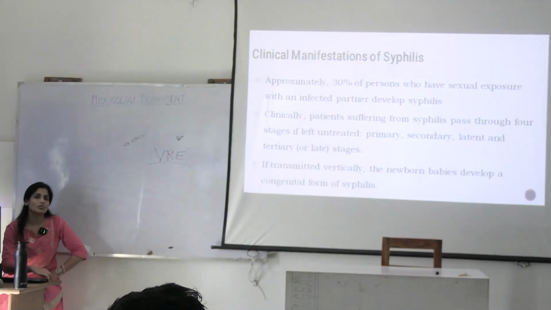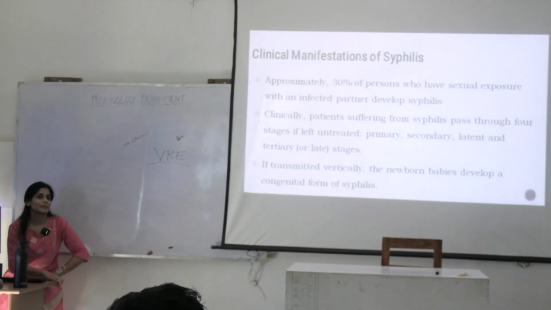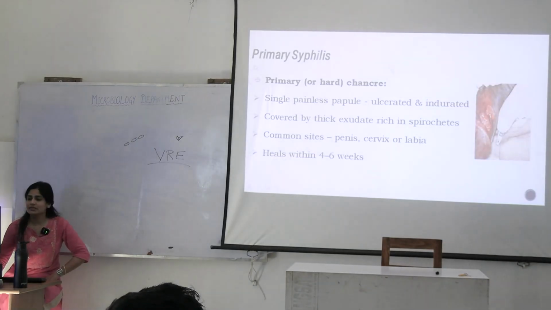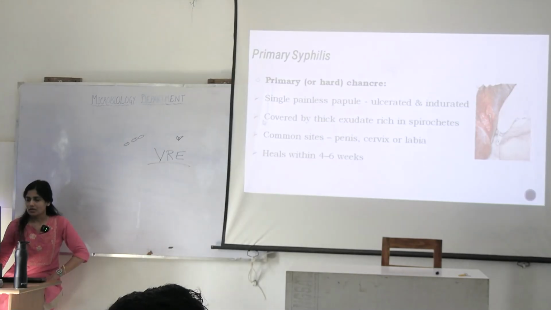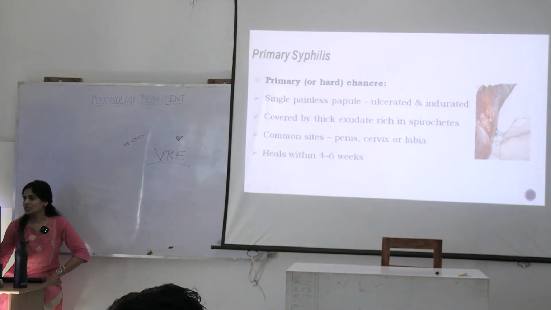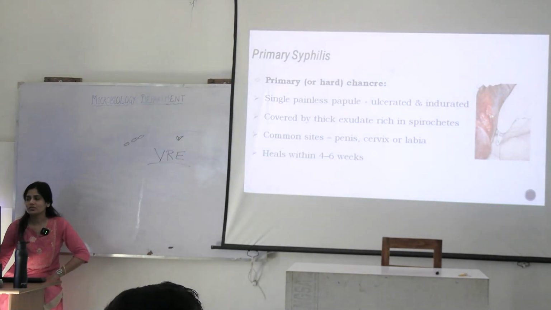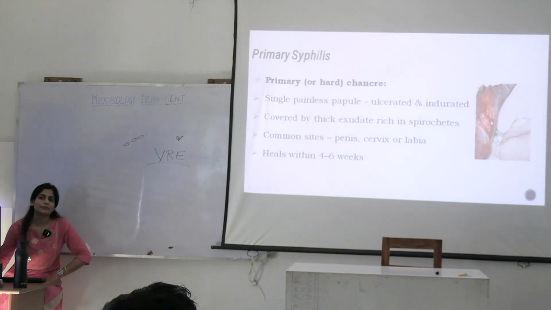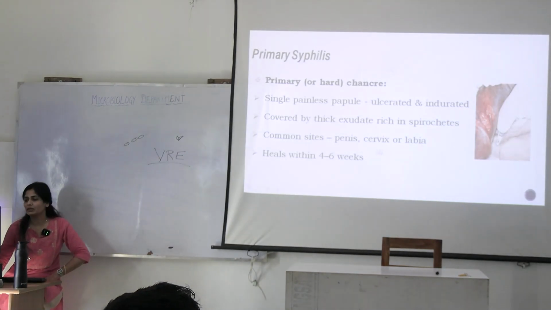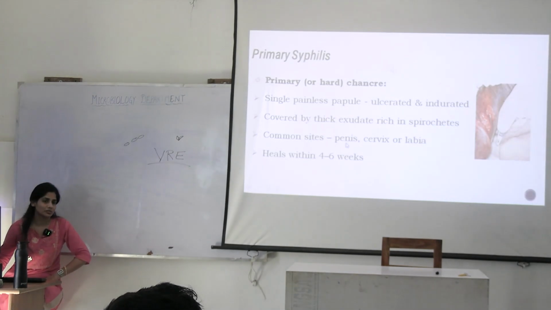What is the clinical course of syphilis? Primary syphilis. In primary syphilis, what happens? There is a single painless papule. It could be ulcerated and indurated, right? Covered by thick exudate rich in spirochetes. What is the common site you will find here? It could be on the labia or penis.